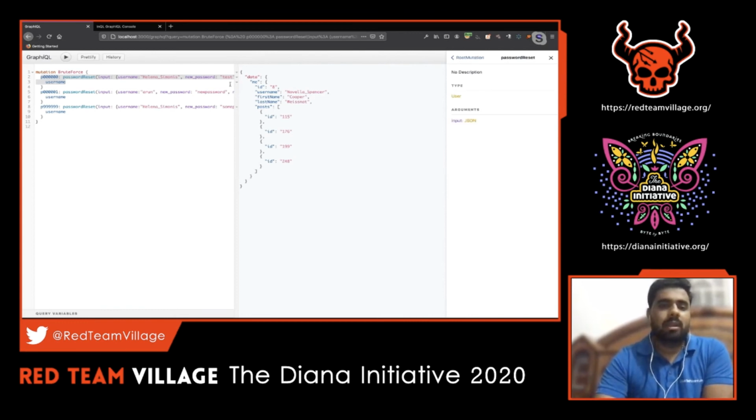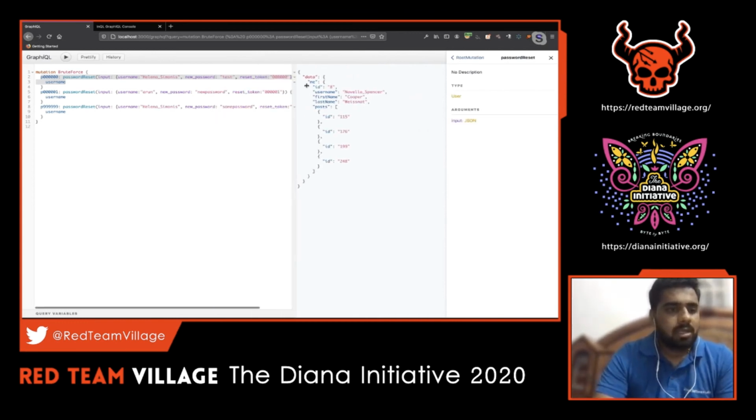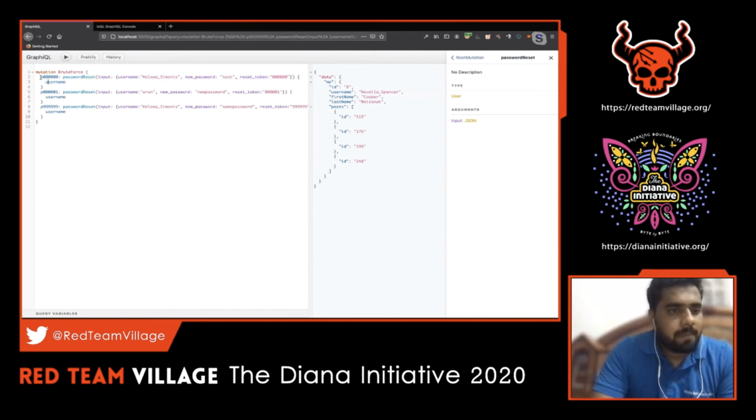So what I did here, just to make this task simple, is I just crafted it. Here you can see the brute mutation. I just named it brute force, it can be any name, and I'm mentioning it as a password reset, and it should be of a JSON structure. So I just pass the name value pairs here. For this particular user account, if you wanted to change a password, you can set the new password field value, and then you have to provide a reset token. This is how the actual query looks like.